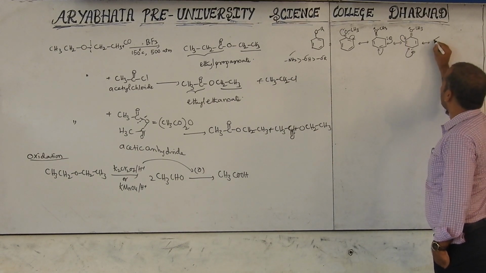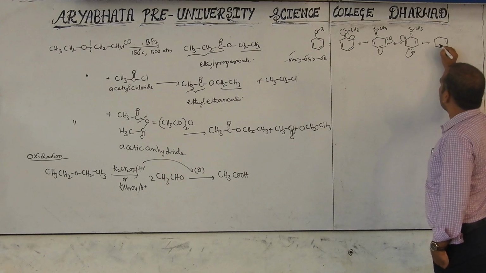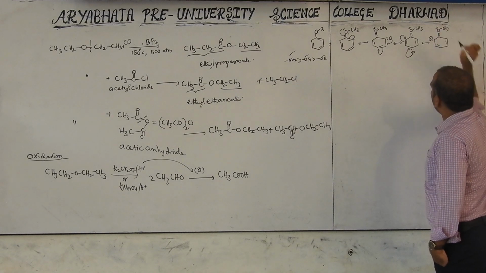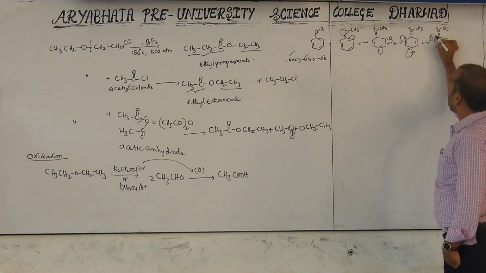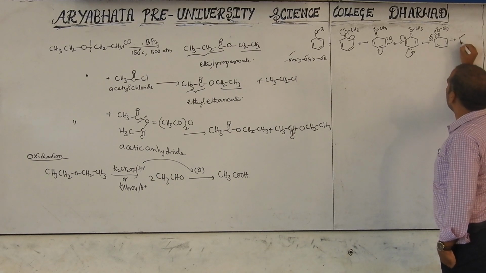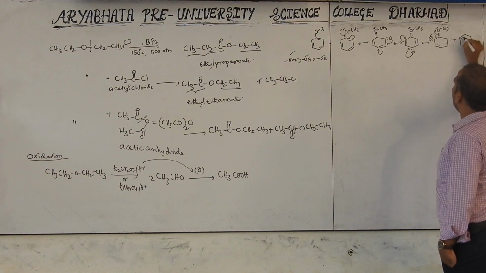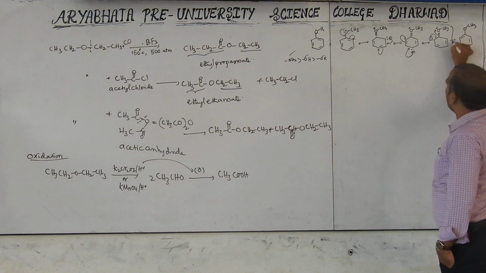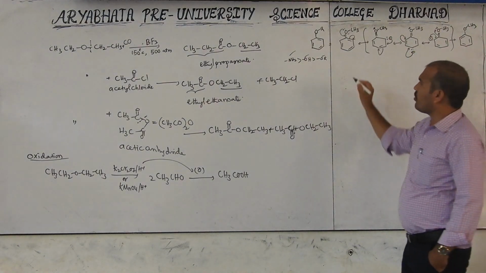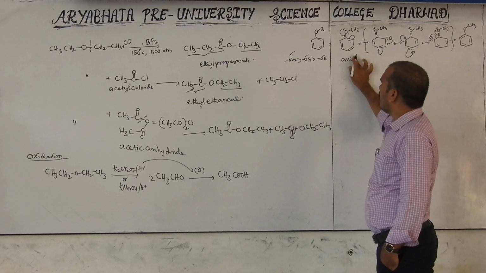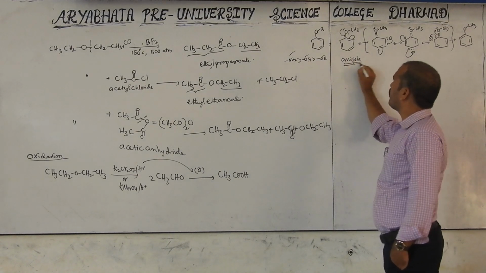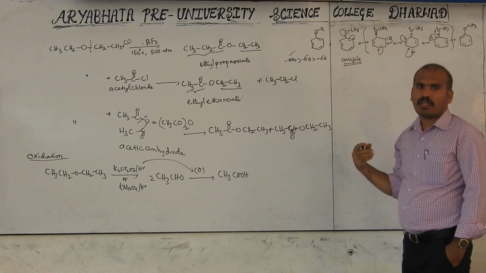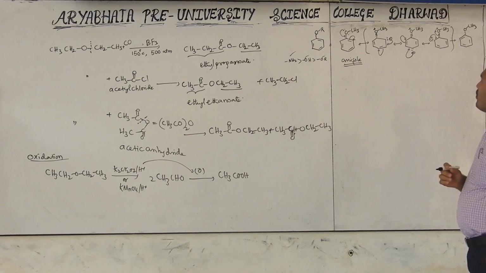Then we get a double bond, a negative charge, and OCH3 plus. Again this will be shifted here, this will be shifted here, and then we get the initial structure type, with double bonds and OCH3. These are the resonance structures of anisole. Anisole is the common name and also the IUPAC name. We have to remember this common name; otherwise, methoxybenzene may cause problems. But anisole is also the accepted IUPAC name.